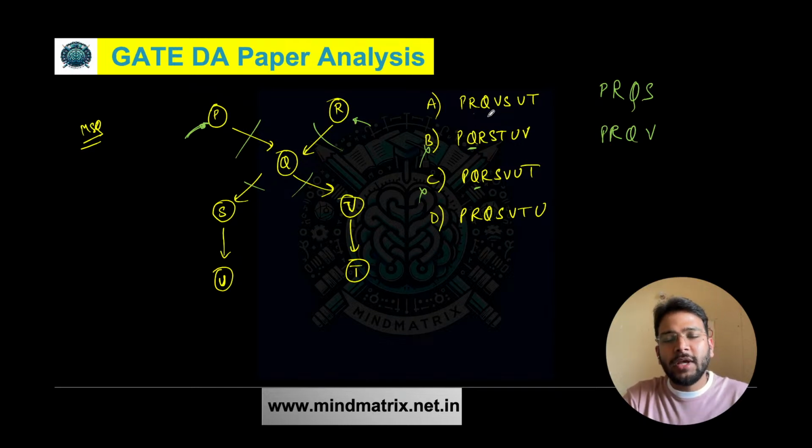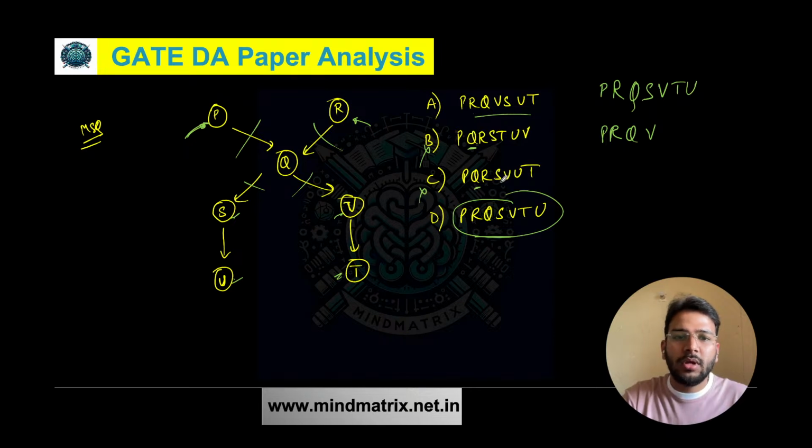So basically, based on the options, there are many patterns that are possible. There are many topological sorts possible for this graph, but to answer it quickly, you have to see the options, which one is possible, which one is not. Based on this, after S you can traverse V and then T, then U. So that is possible. That means this option is possible. But more than this is also possible.